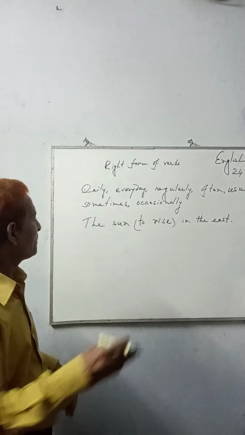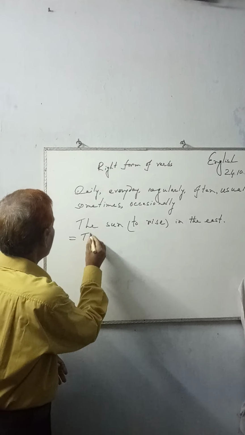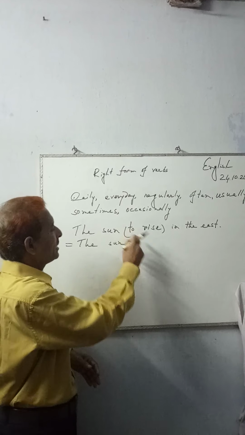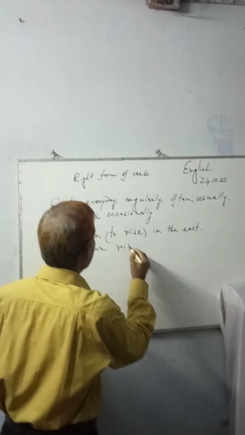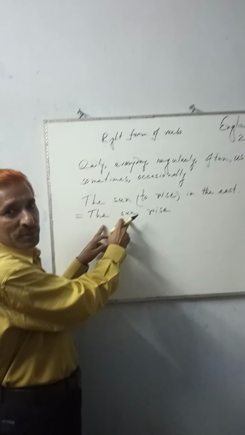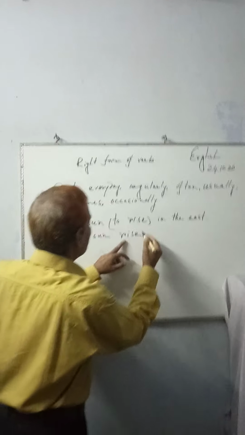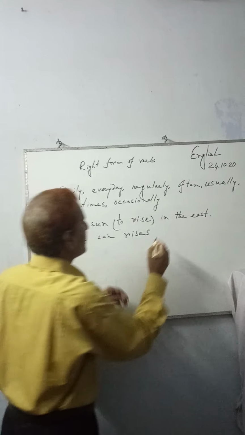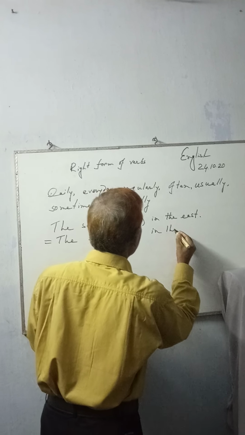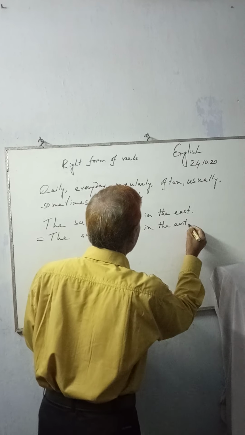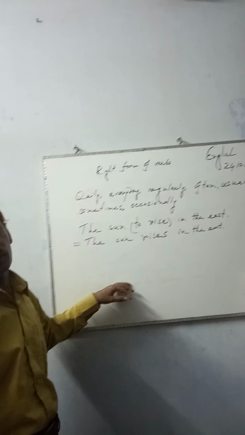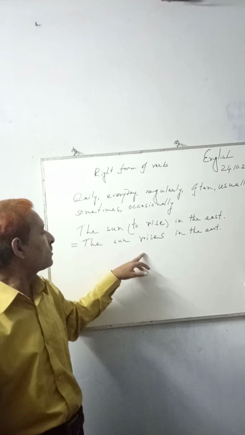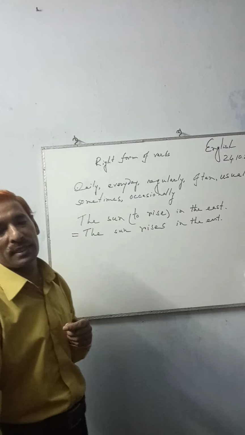Now the right form would be: the sun rises. To would be omitted. The subject is third person singular, so the base verb will take S. The sun rises in the east. Universal truth, that is Chirantan Shatto. For universal truth, we use present indefinite tense.